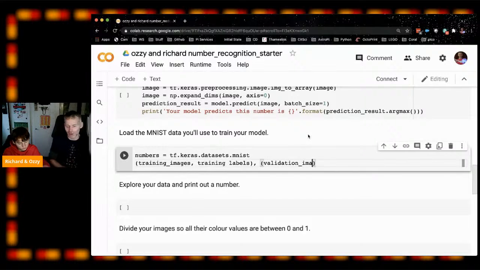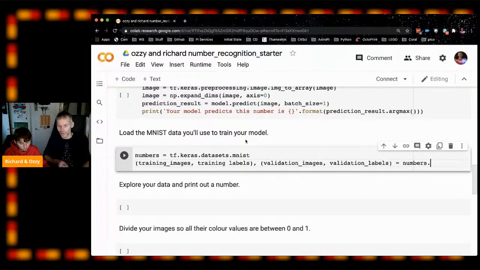The point of having validation images is so that we don't only train our model to work on the data we're training it on. And that's a common problem with machine learning, is you train it on data, it works perfectly on that, and when you give it some other data, it goes wrong. So as well as the validation images, we want validation labels. You see we've got 2 tuples there, and then we'll set that to be numbers dot load underscore data.